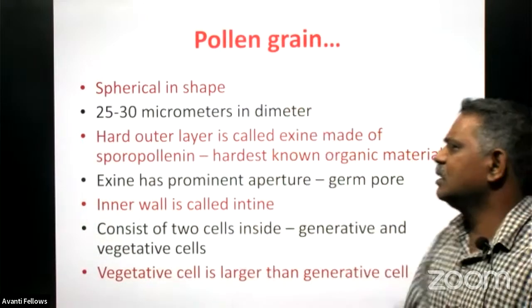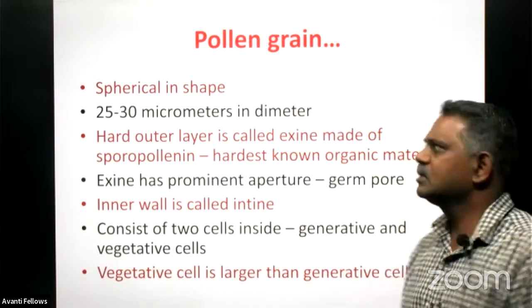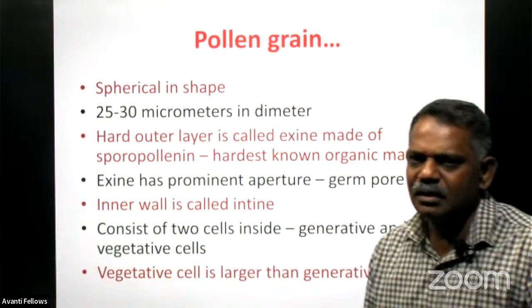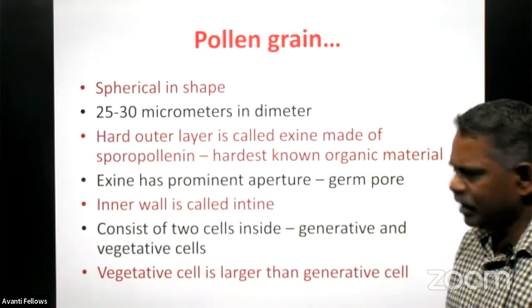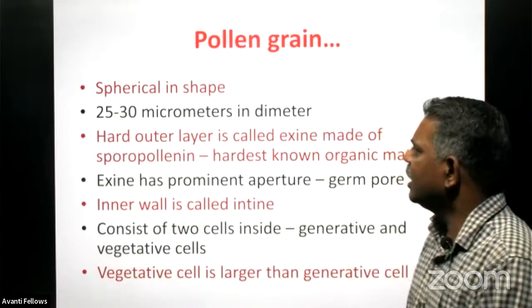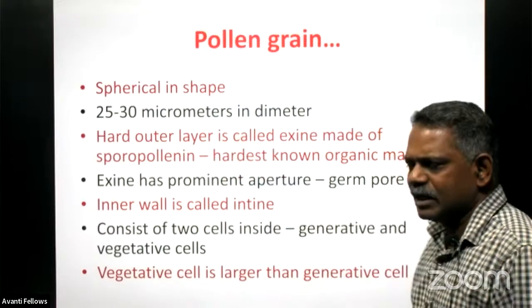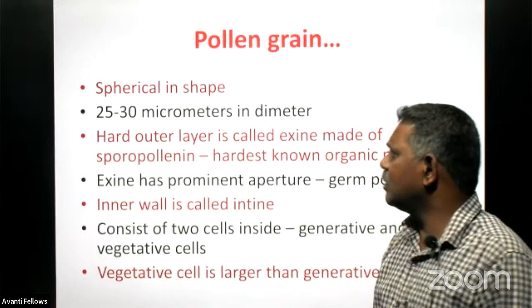Now come to the general characteristic features of these pollen grains. It is normally spherical in shape, very small and microscopic, and its size ranges from 25 to 30 micrometers.